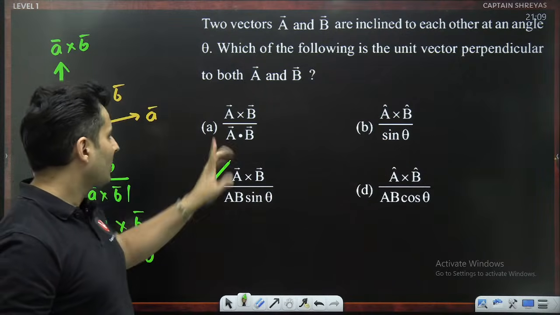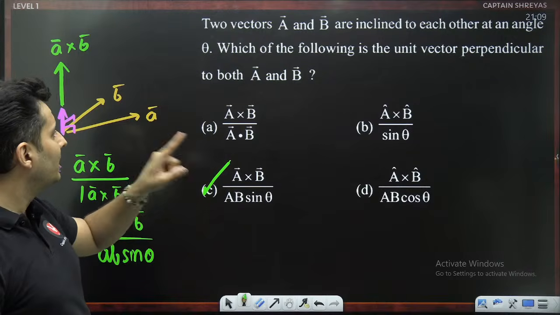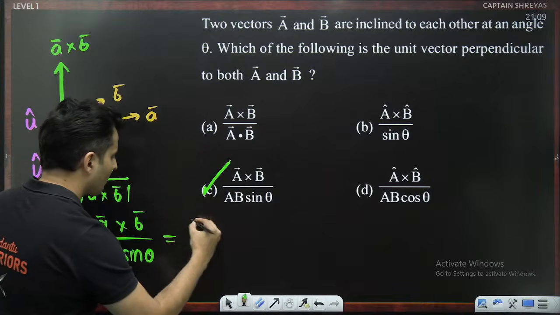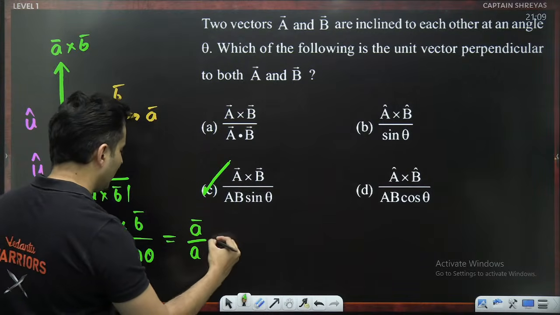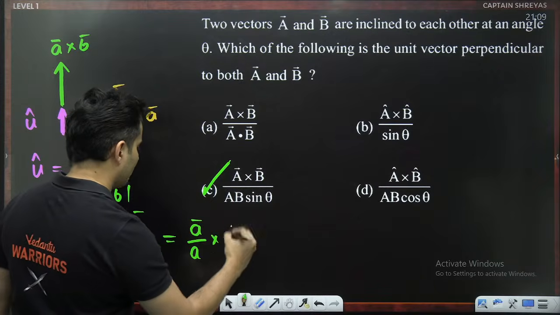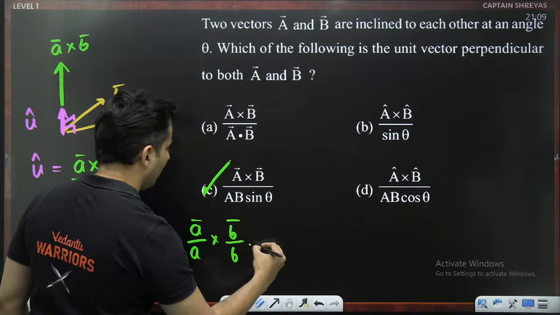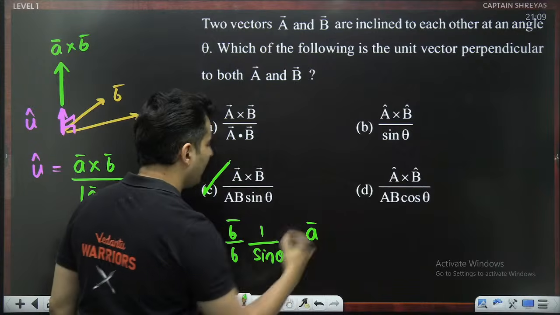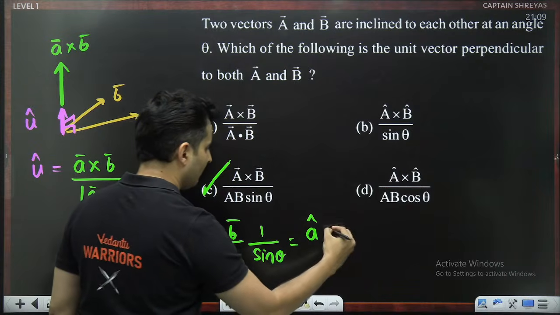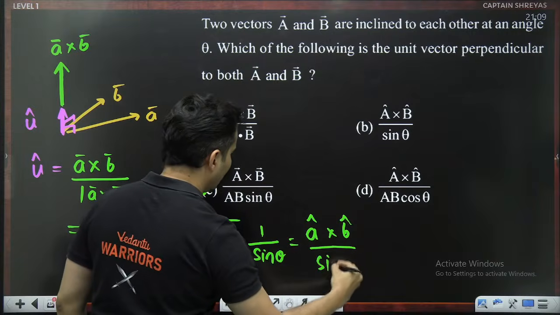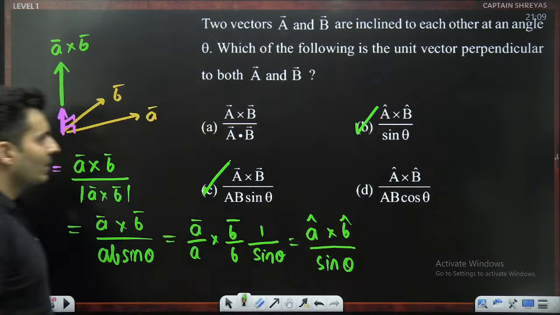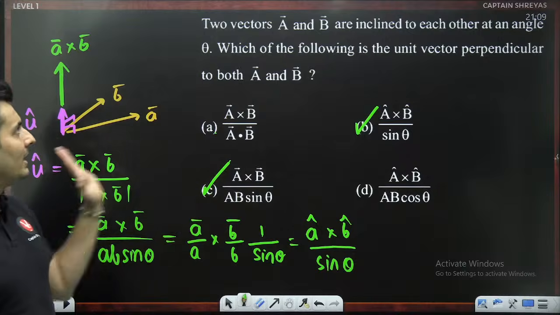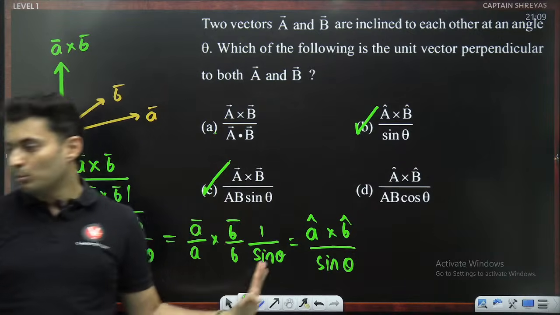Okay. So, oh, actually, even that will work. I'll tell you why, because I can write this as A cross B, with A bar by A and B bar by B, and I have basically 1 by sine theta over here. This is basically A hat, this is nothing but B hat, and I'm just dividing it with sine theta. So even this is true. But this is not true. So multiple answers are correct in this. Even this and this, both are correct.